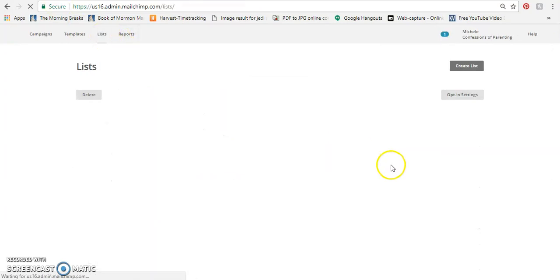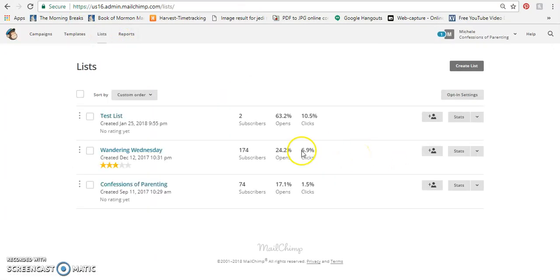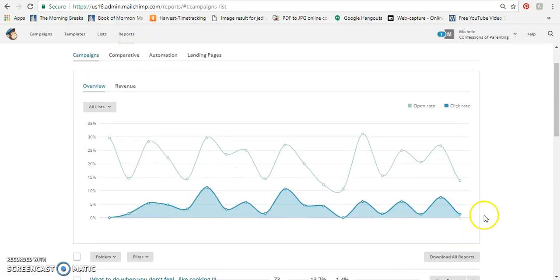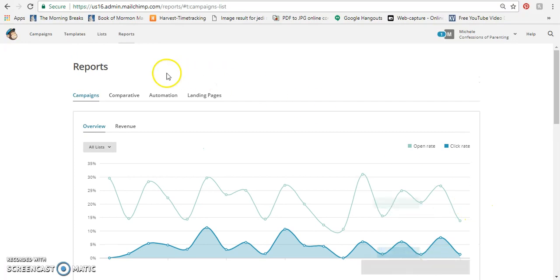And then if you go to list, then it will show Wondering Wednesday list. That's all the people who have signed up to be reminded about Wondering Wednesday. And then the Confessions of Parenting list, which is just the general for the blog list. And then the test list, which is just to be used for testing. And I haven't done a whole lot with reports, but that shows comparisons.